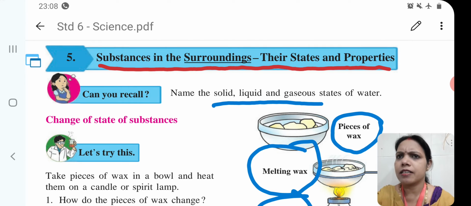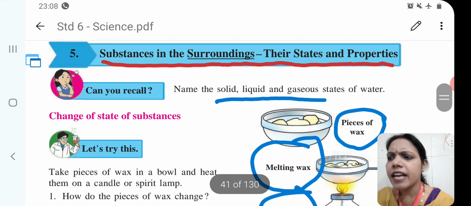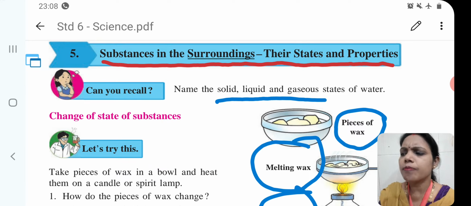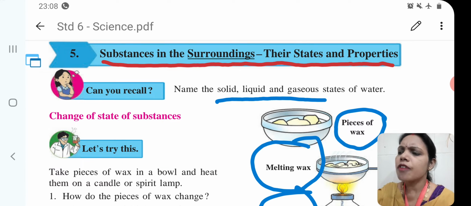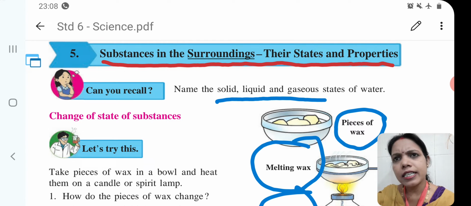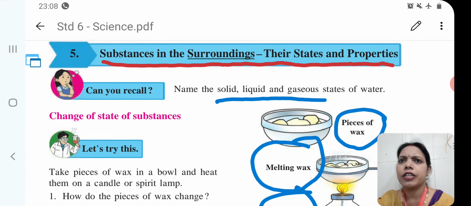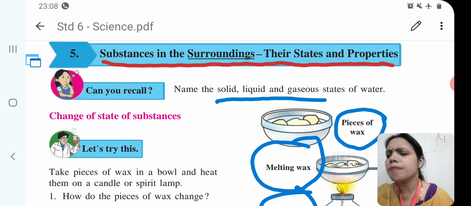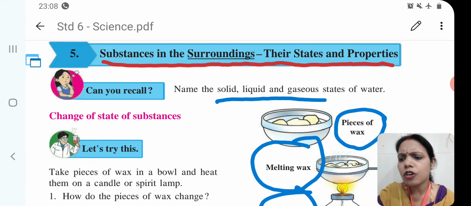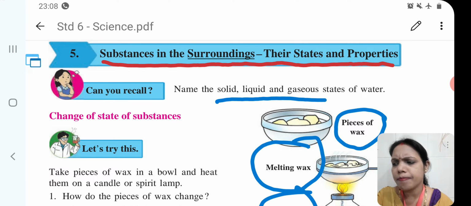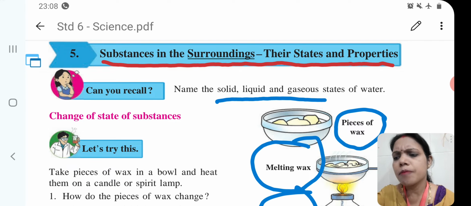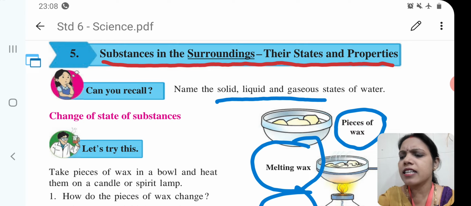Now, in liquid state, the particles are close together but a little farther apart than those of a solid. So, the force of attraction is weaker than between the particles in a solid. In gas, the particles of matter are very far away from each other. So, the force of attraction between them is very weak. So, we see the properties of substances: solid, liquid and gases.